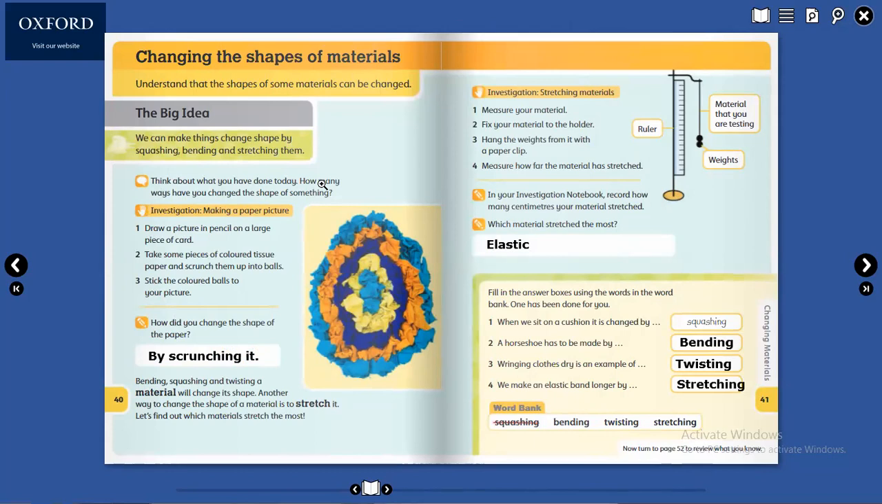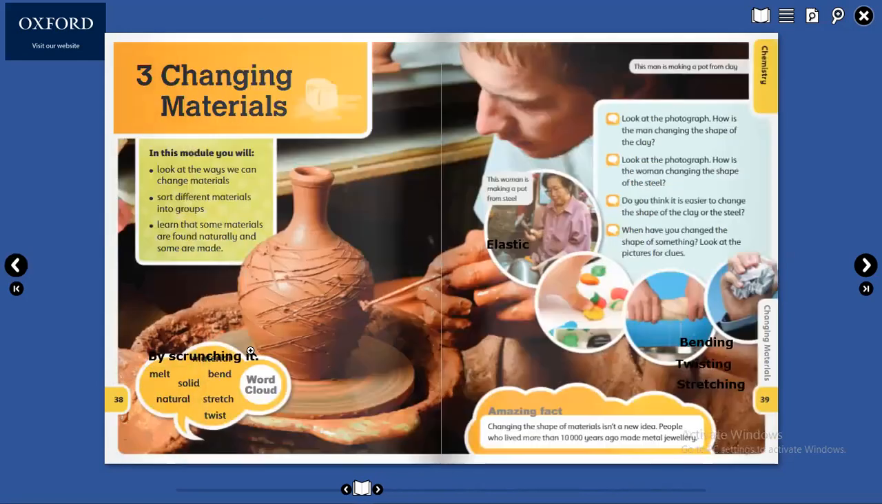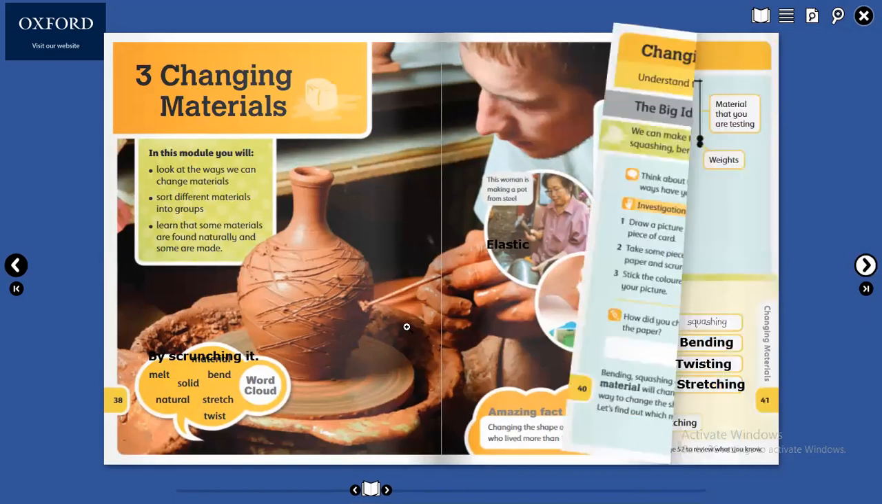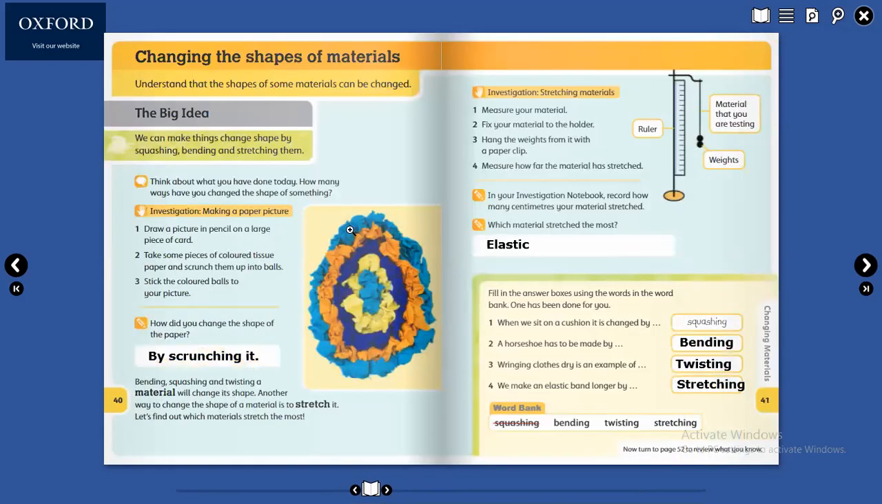Any problem? Any question? What is the homework? Who is with me? Amir, this is the homework: write these words in the notebook, Word Bank page 38. Okay? And do this activity with paper, color paper or color tissue paper. Make a picture like this and send it to me. Okay? You and your activity.